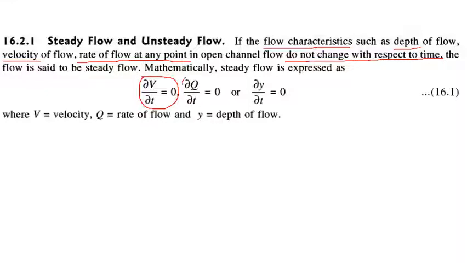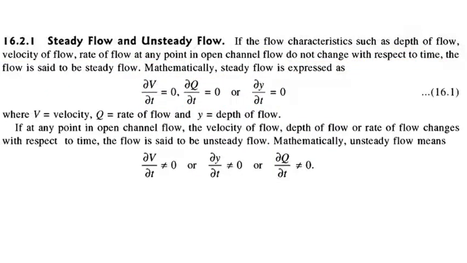Dou q by dou t, where q is the discharge or rate of flow, is equal to 0. And dou y by dou t, where y is the depth of the flow, is also equal to 0. In these conditions the flow can be called a steady flow. That means flow characteristics at any point do not change with respect to time.